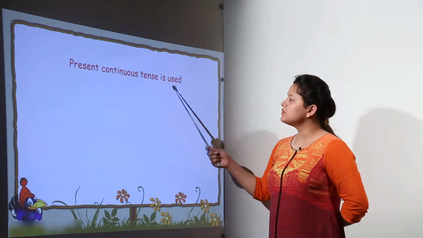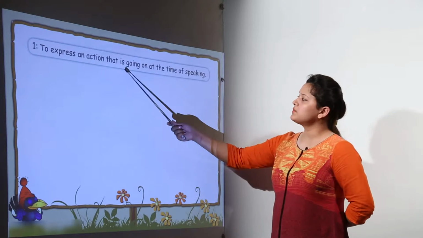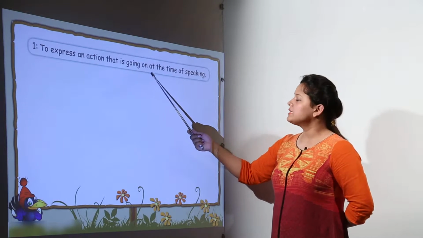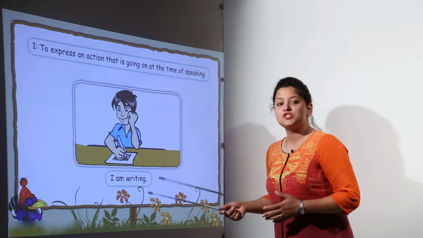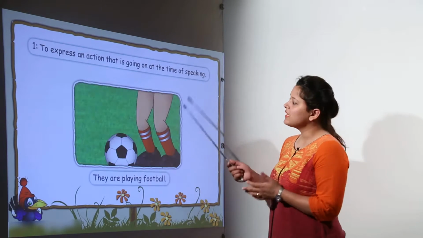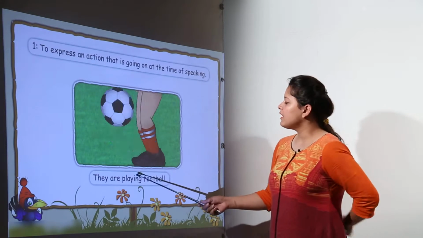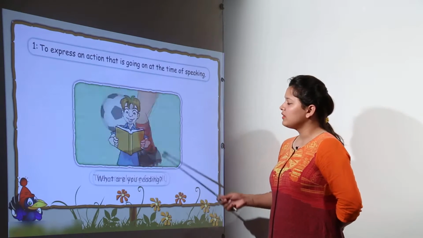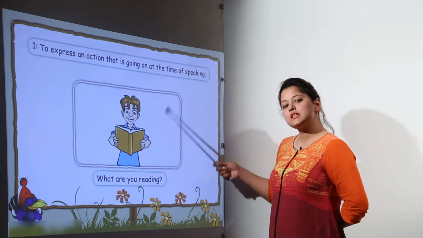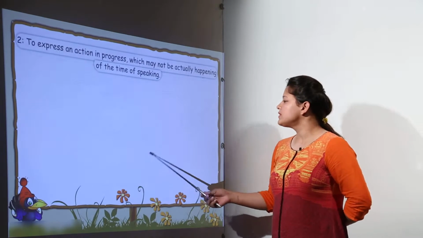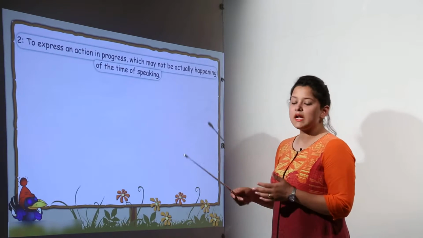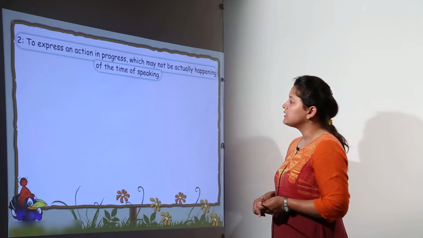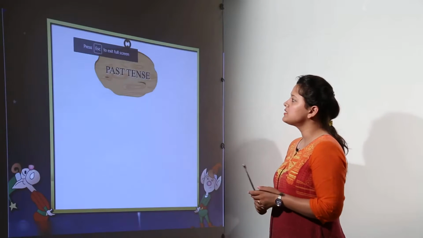So present continuous tense is used to express an action that is going on at the time of speaking. I am teaching. So when I am speaking this, the action is being continued. They are playing football. When they are saying, the action is continuously being performed. What are you reading? So this is the action being performed at the time of speaking. This is the present continuous tense.